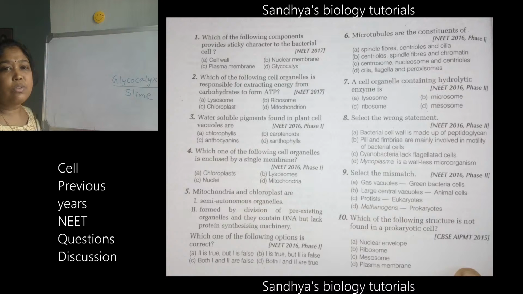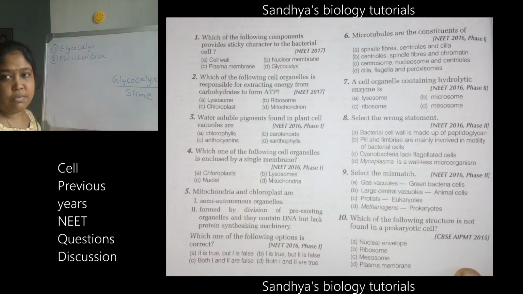The powerhouse of a cell is nothing but the mitochondria. So the first answer is glycocalyx, and the second one is the mitochondria. That means, as it is the powerhouse of the cell, it is able to produce the energy. Yes. Then try to answer the questions, Bhavana.